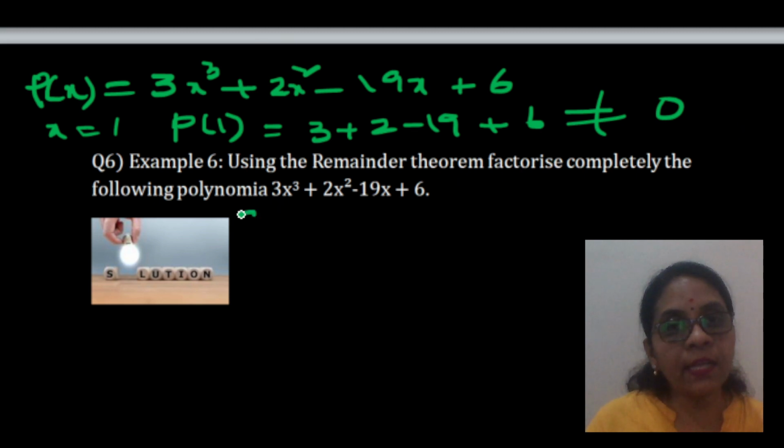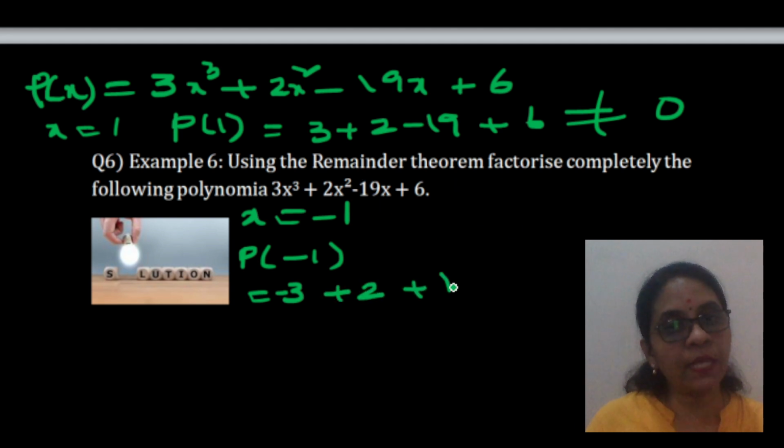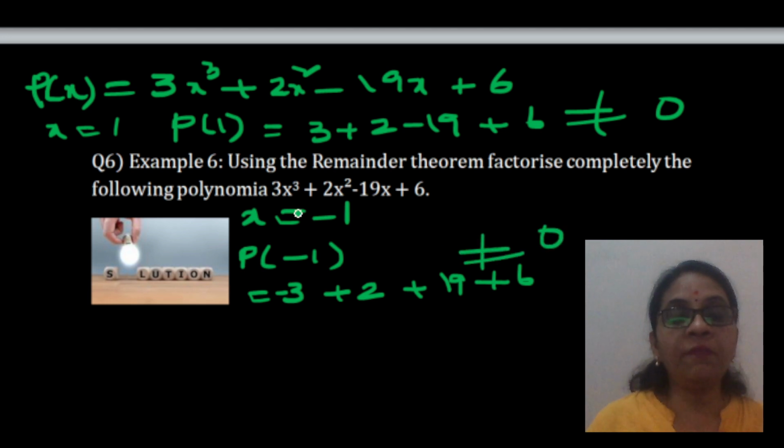Now, we take x is equal to minus 1. So, what is P of minus 1? P of minus 1 is 3 into minus 1 cube, can I directly write minus 3, plus 2 into minus 1 square, which is plus 2, minus 19 into minus 1, which is plus 19, and plus 6. Did we get this as 0? No, this is also not equal to 0. So, this is also a failure.